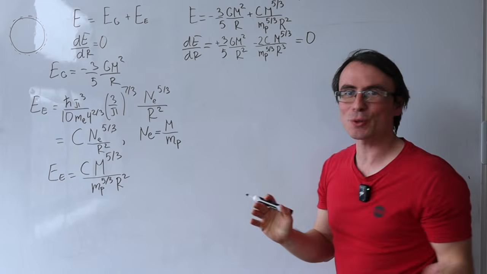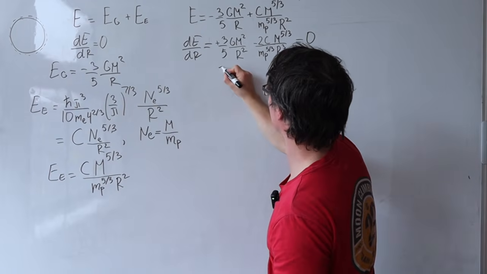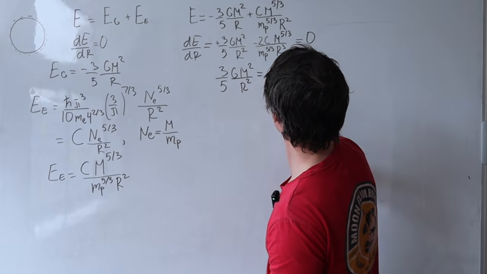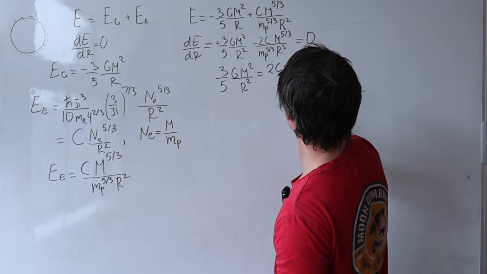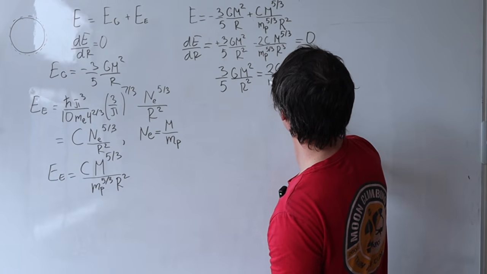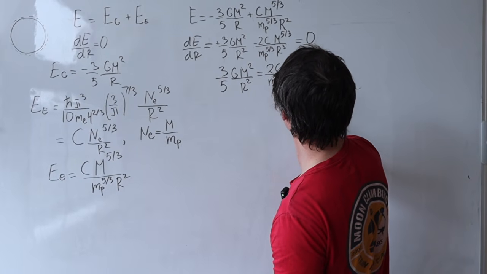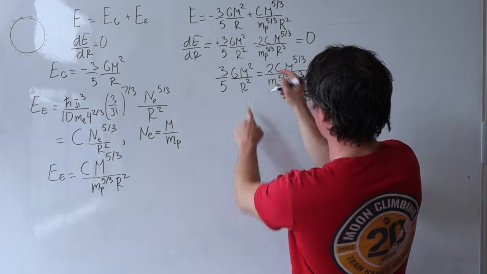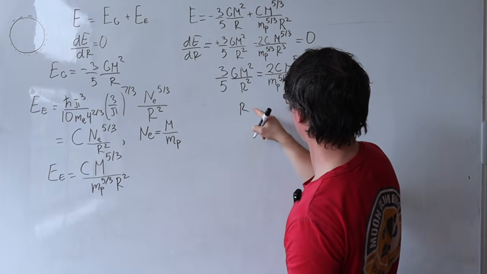Okay, now let's set the derivative to be equal to 0. So we can set those two expressions to be equal to one another. So we can go 3/5 G M squared over r squared has to be equal to 2C M to the 5/3 over m_p raised to the 5/3 r cubed. Okay, let's bring this over to this side. So what are we going to get?